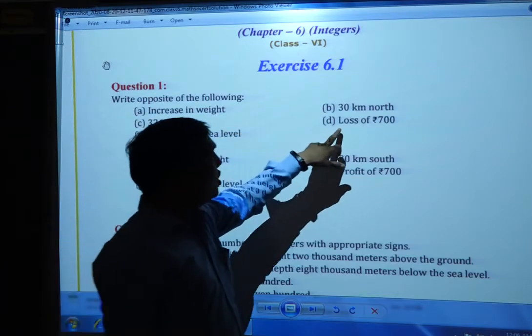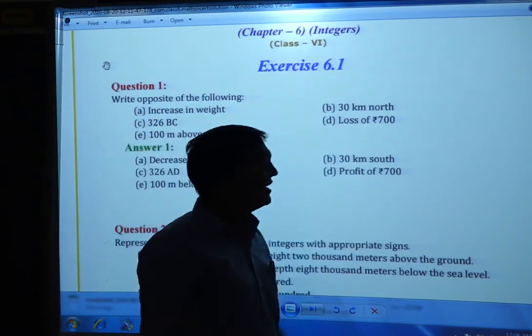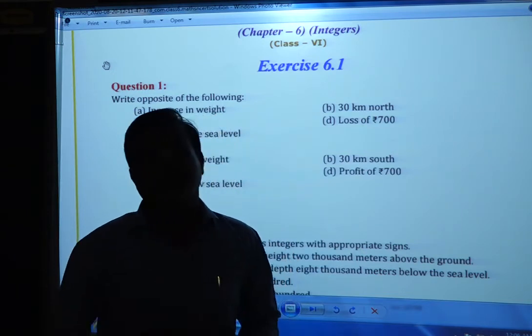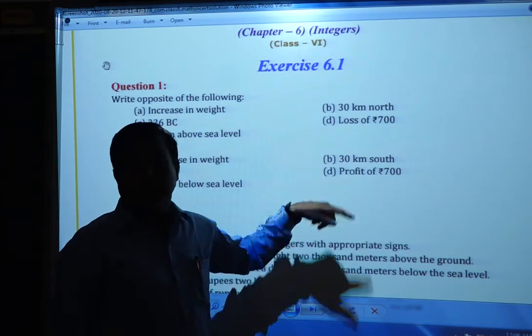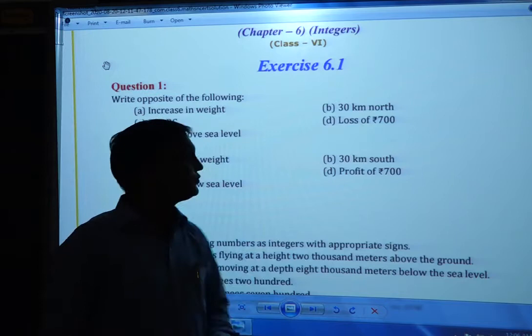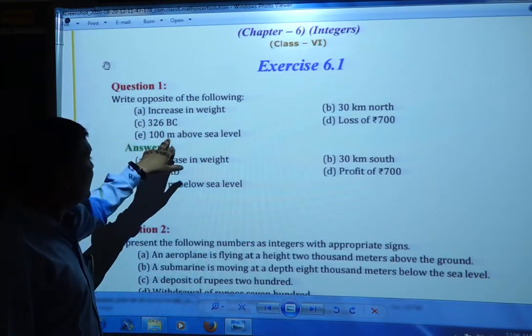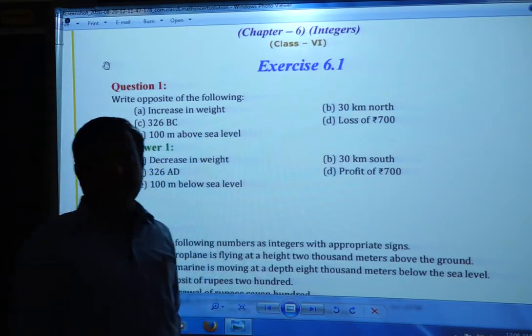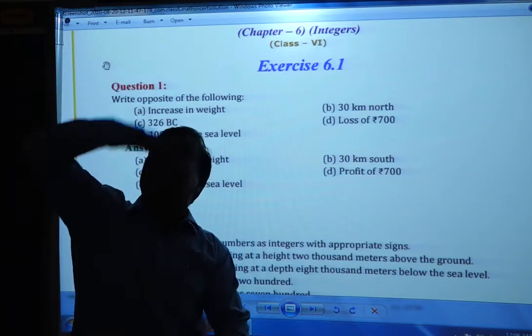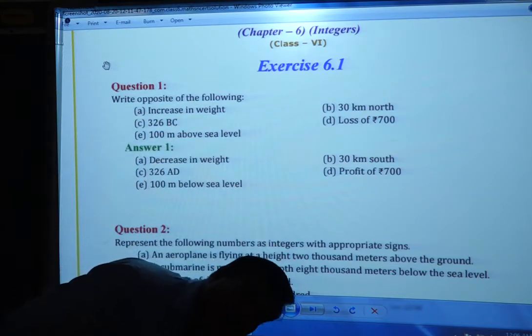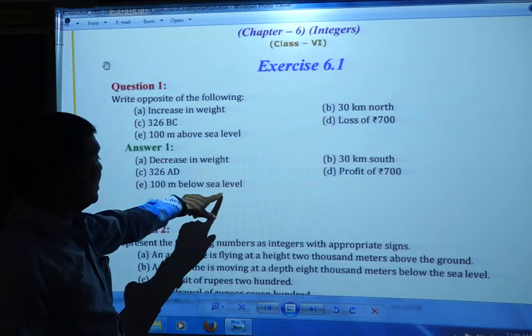Next one, loss of rupees 700. The opposite of loss is profit, so profit of rupees 700. These are the opposite numbers. Now next, 100 meter above the sea level. The opposite is 100 meter below the sea level.